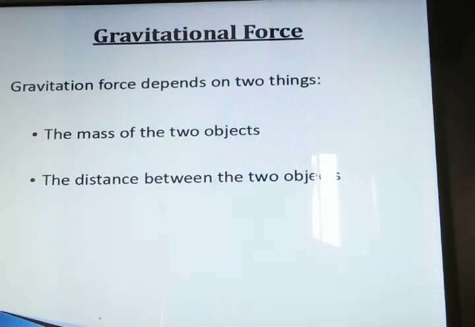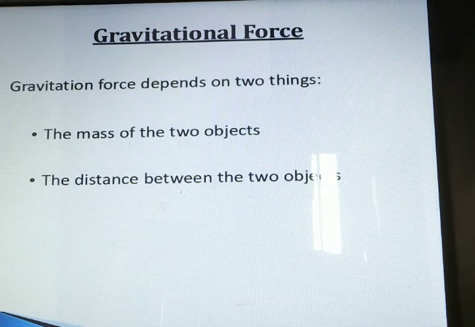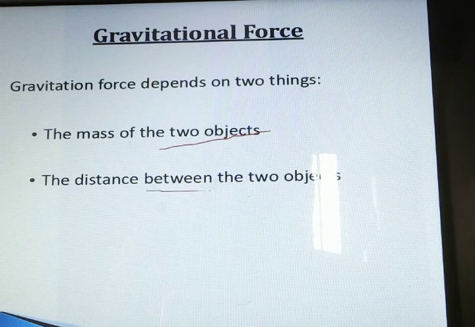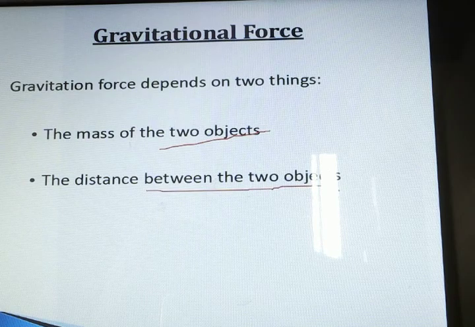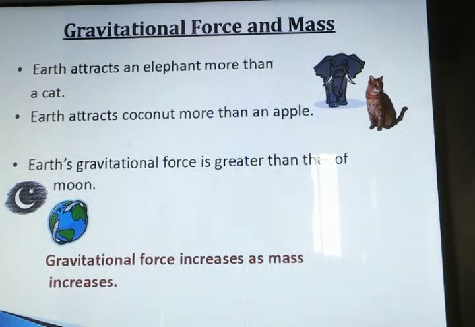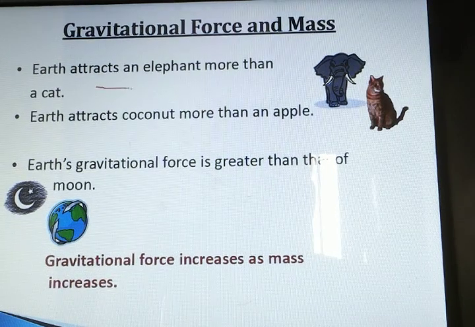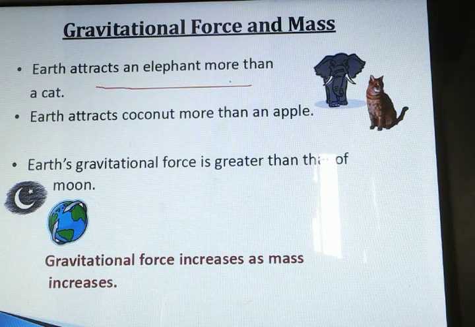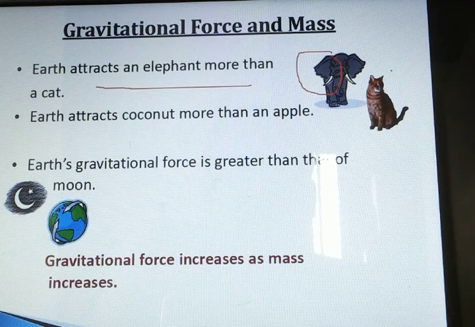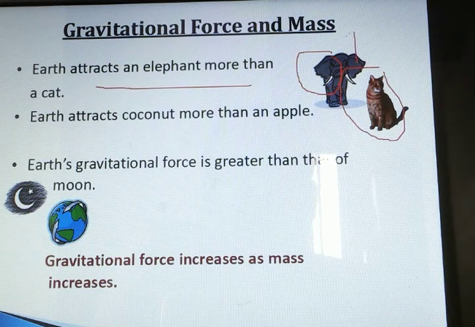So gravitational force basically depends upon these two factors: mass of the two objects and distance between the two objects. So let us find out how they are dependent. Gravitational force and mass. Earth attracts an apple. Earth attracts an elephant more than a cat. Can you tell me why? Elephant's mass is more, whereas cat's mass is less.